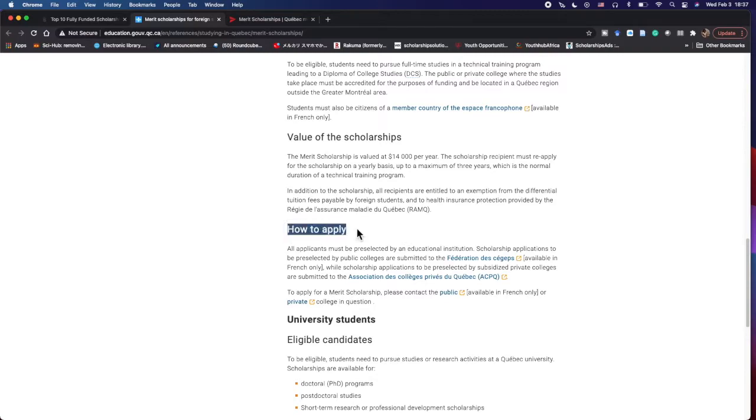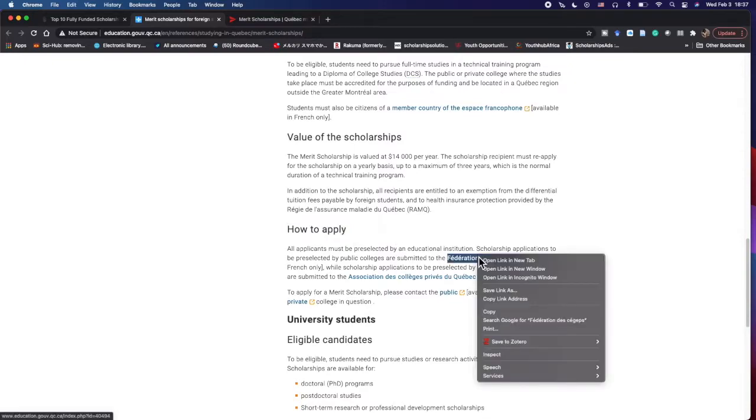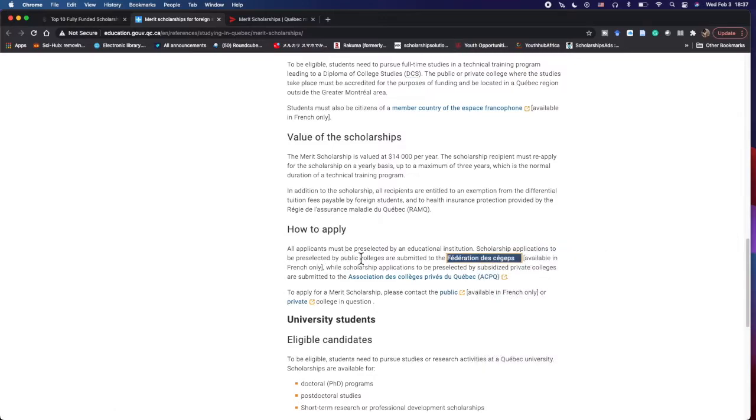Then, of course, you come down to how to apply. The reason why I want to show you all this process is because the application to this particular scholarship is kind of complicated. They have 2 routes. For those that want to study in a public college, you apply through the Fédération des Cégeps, I think that's how it's pronounced. And if you want to go to a private college, you apply to the Association des Collèges Privés de Québec. So there are 2 different routes of applying.